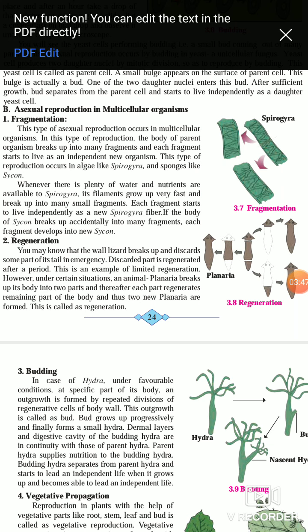You may know that the wall lizard breaks up and discards some part of its tail in emergency. Discarded part is regenerated after a period. This is an example of limited regeneration. However, under certain situation, an animal like planaria breaks up its body part.